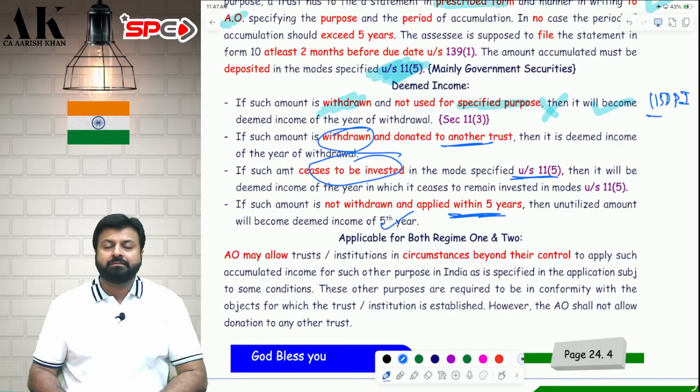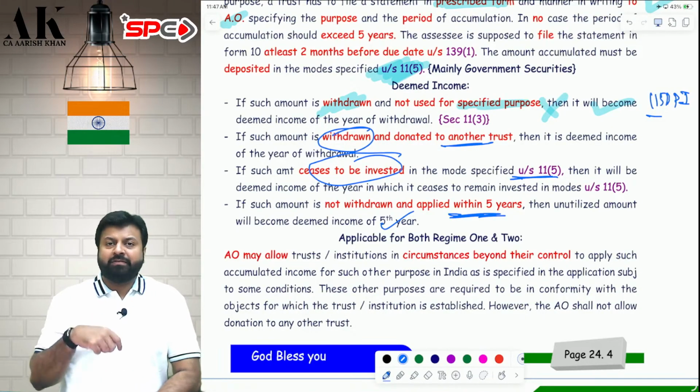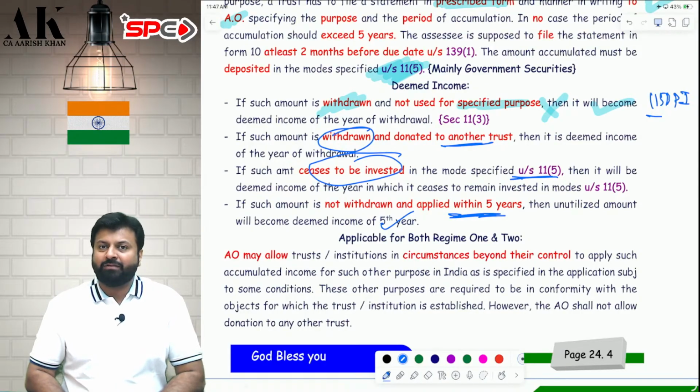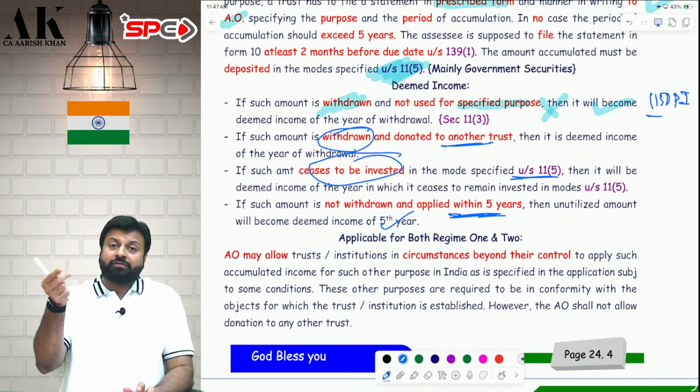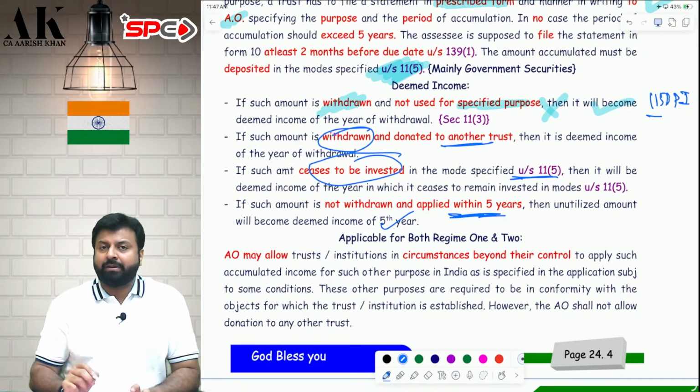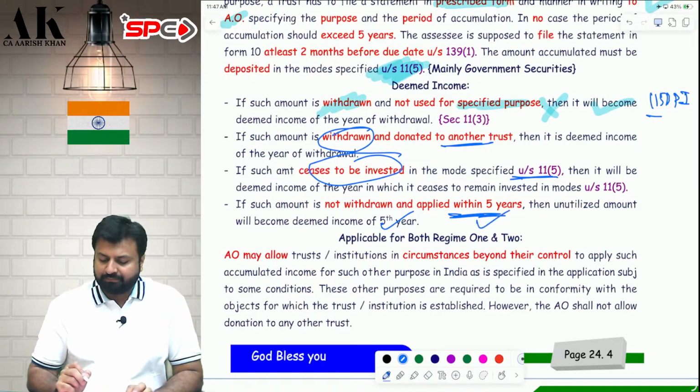Next, if you don't withdraw the money and use it within 5 years, it will become deemed income of the 5th year. Not using the money within 5 years is also a violation of the provision. So if you don't withdraw the money within 5 years and use it for the objects of the trust, for the purpose for which it is specified, then it will become deemed income of the 5th year. I hope it is clear to all of you.